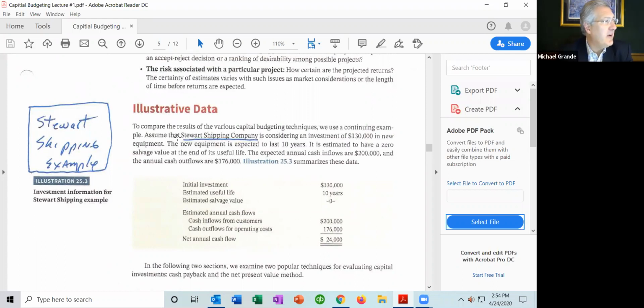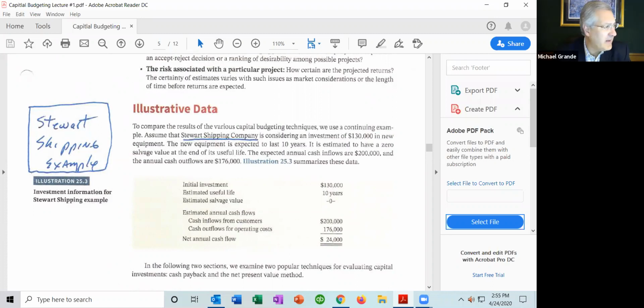So to compare the results of the various capital budgeting techniques, we use a continuing example. Assume that Stewart Shipping Company is considering an investment of $130,000. So the initial investment is $130,000 in a new piece of equipment. The new equipment is expected to last 10 years. That's the useful life of the project. It is estimated to have 0 salvage value at the end of its useful life, so it's worth nothing. The expected annual cash inflows are $200,000, and the annual cash outflows are $176,000. So the revenues are $200,000, the expenses are $176,000.